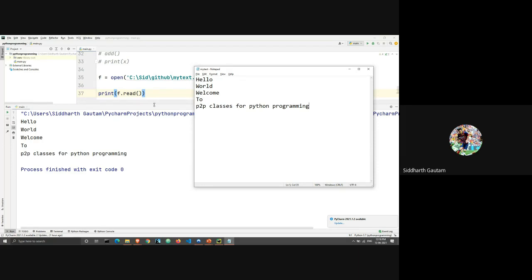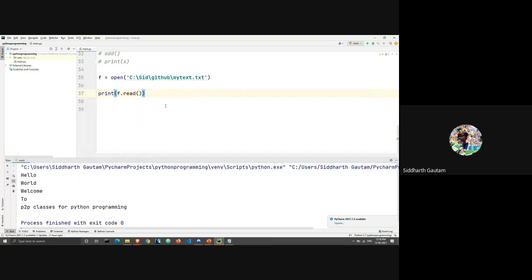Okay, so this is what's happening here. We are just reading the file. Here we had to use two statements: first we had to open it and then we had to read it. So what if we want to do it in just one statement? We will go back to the presentation and see how we can open a file for reading it. The default opening is for reading.